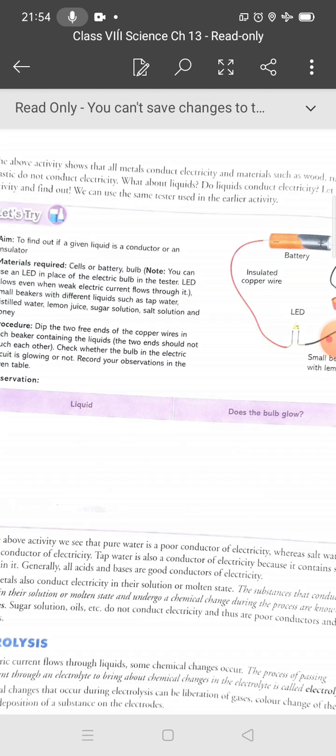And students, if we talk about sugar solution, oil, etc., they do not conduct electricity. Sugar solution, alcohol and glucose also do not conduct electricity. Why? Because they do not give hydrogen ions and hydroxide ions. So they are poor conductors and are non-electrolytes.